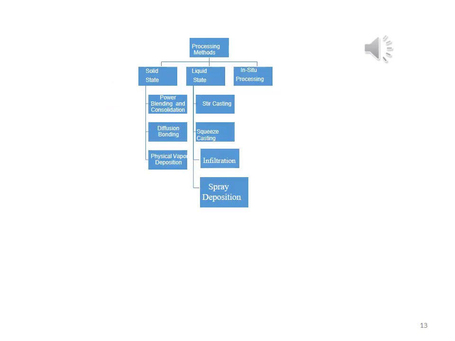There are three processing methods to manufacture metal matrix composite material. The first processing method is solid state processing method. The second method is liquid state processing method, and the third processing method is in situ processing method.